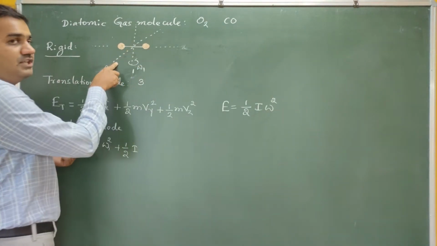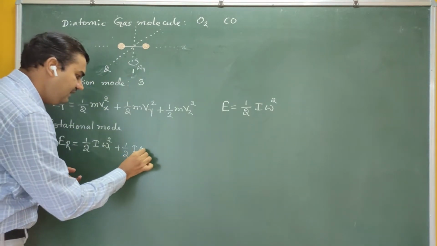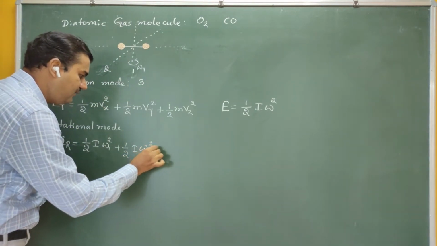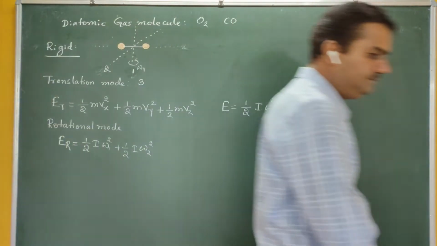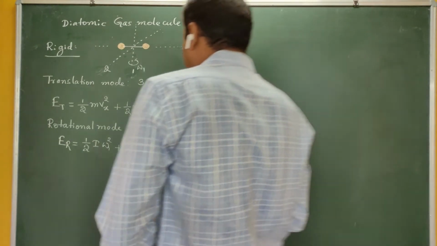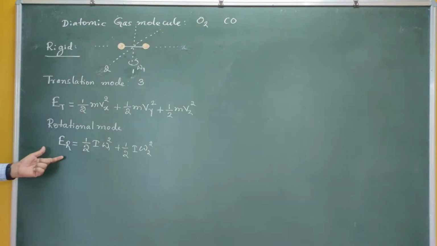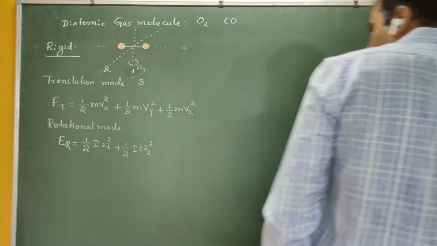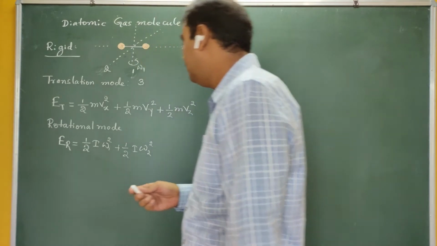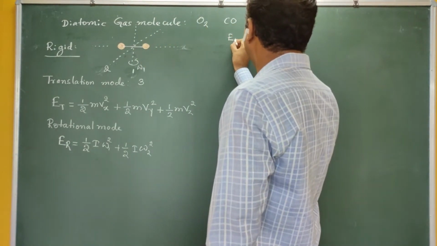But this time the axis of rotation is different. This time the axis of rotation is 2. In that axis, it can have a different angular velocity. Let me take that angular velocity as omega 2. Therefore, the total energy corresponding to rotational motion is given by half I omega 1 square plus half I omega 2 square. Therefore, E total.